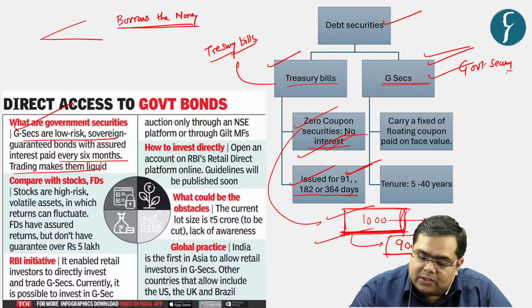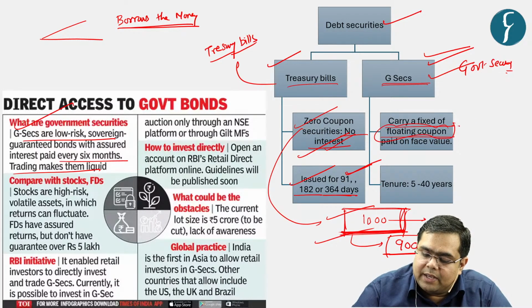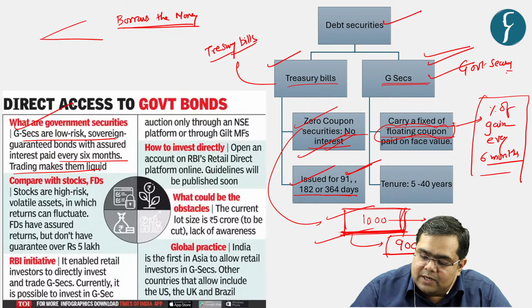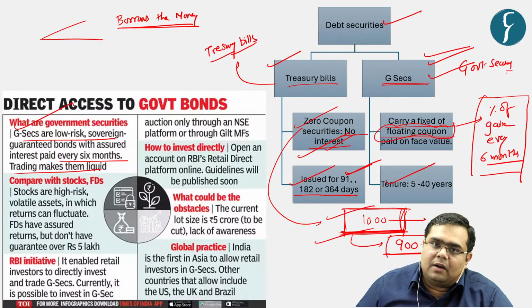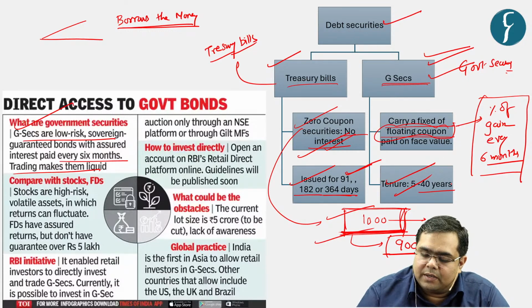However, in the case of government securities, they carry a fixed number of floating coupons. What is the meaning of floating coupon here? That basically means the percentage of gain every 6 months you can make, right? So these government securities are offered for a period of minimum of 5 years to maximum of, for example, 40 years.